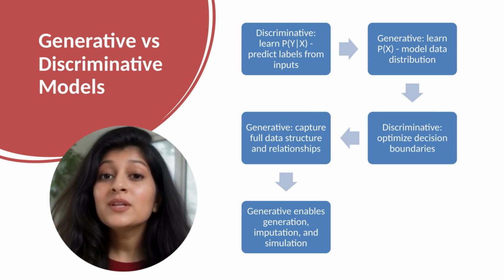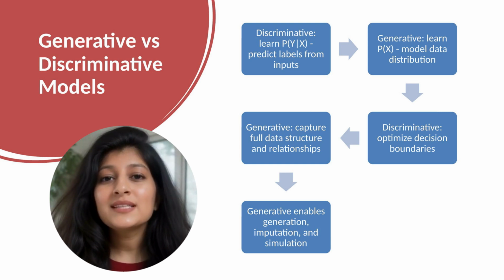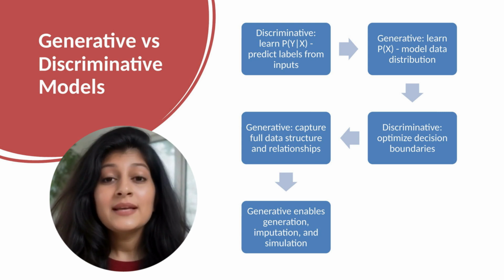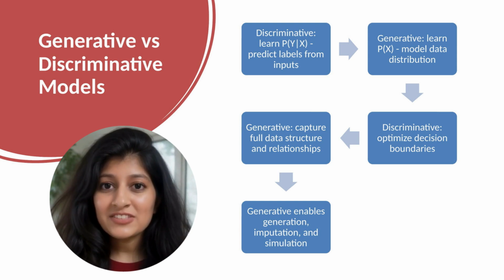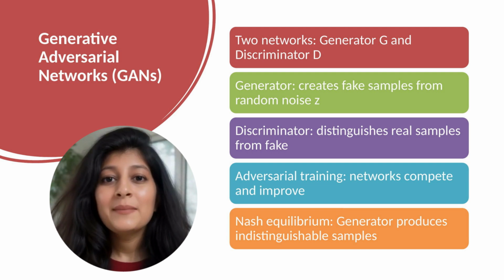Trade-offs. Generative models are harder to train and require more data, but they enable generation, imputation of missing data, unsupervised learning, and simulation. Discriminative models are easier but less flexible. In practice, we use both. Modern systems often combine approaches, generative pre-training followed by discriminative fine-tuning. GANs use game theory and competition to learn generation. Let me explain the elegant and powerful architecture.